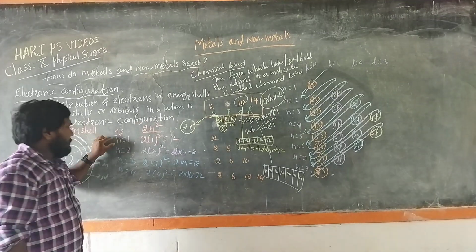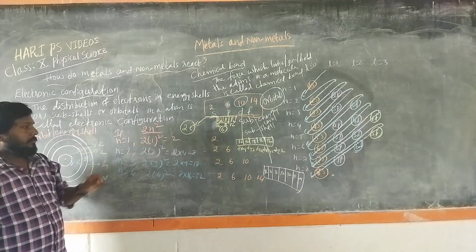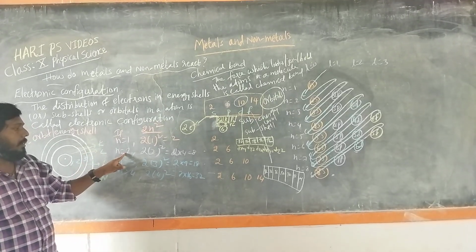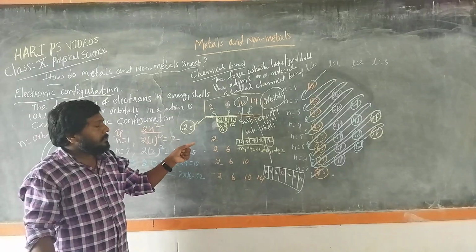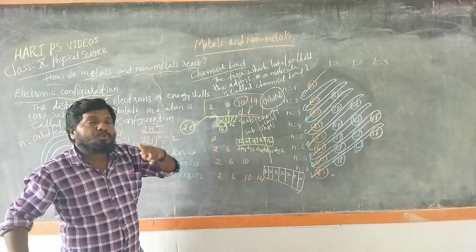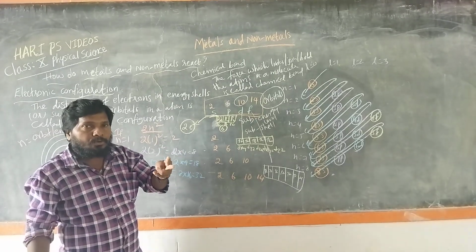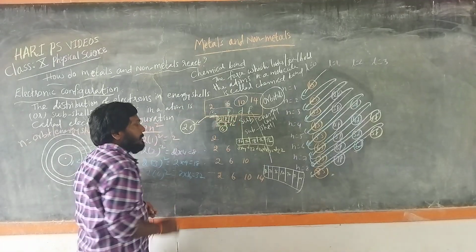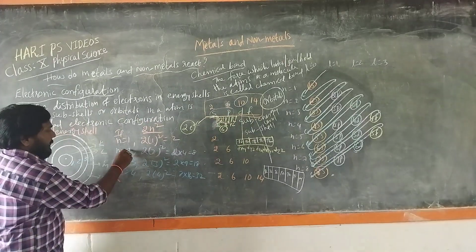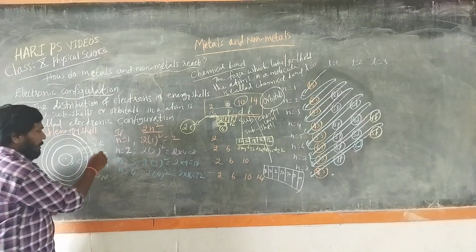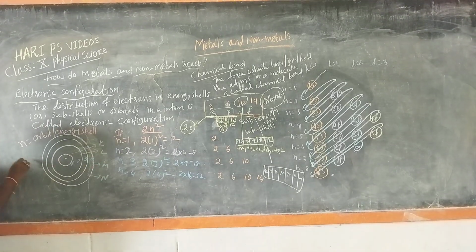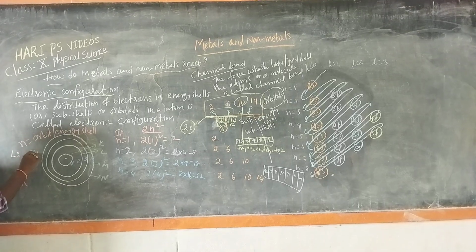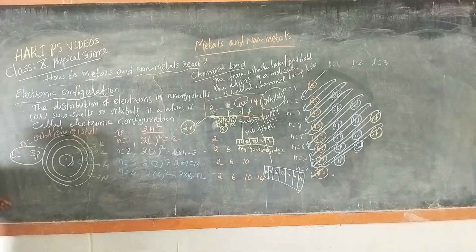So the first energy level will be 2. The second level, the L energy level, contains 2 sub-energy levels, they are S and P. So the second energy level, the L shell, consists of 2 sub-energy levels, S and P.